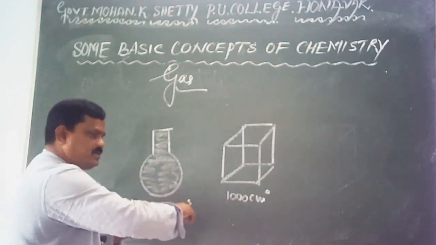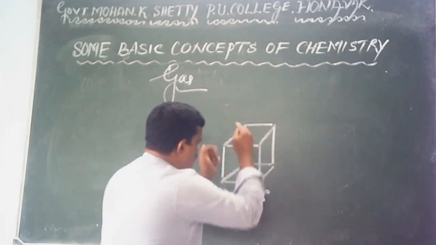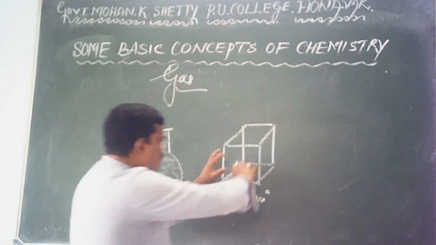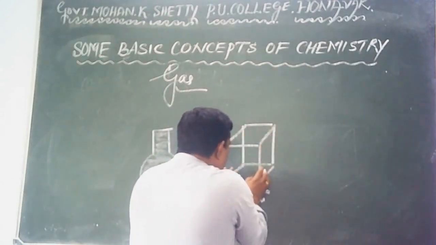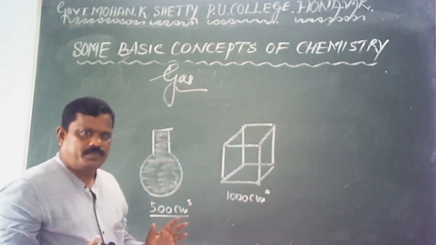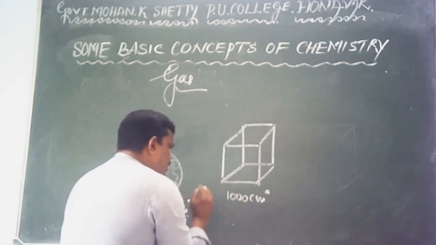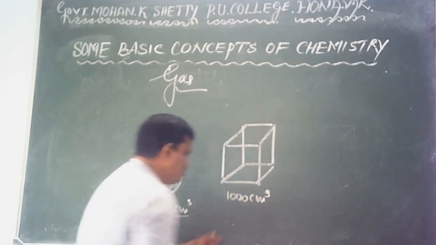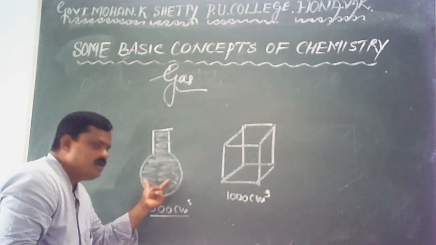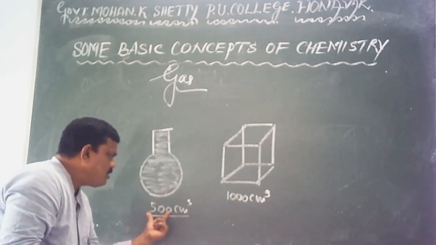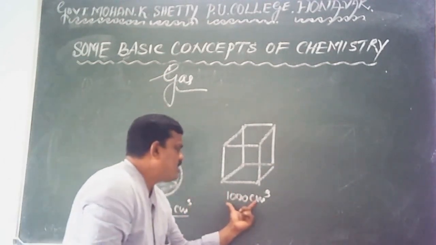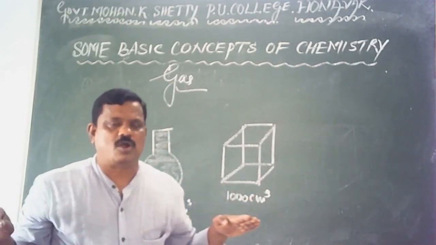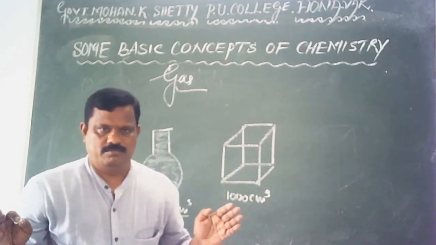Okay, what is done here? This gas is carefully transferred into this vessel. We know the nature of gas. Gas occupies the entire volume available in this vessel. Therefore, the volume of the gas becomes 1000 cubic centimeter. Initially, in this container, its volume was 500 cubic centimeter. Now it becomes 1000 cubic centimeter. From this, it is very clear that gases do not have definite volume.